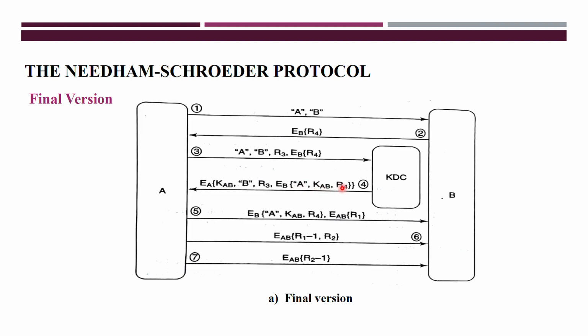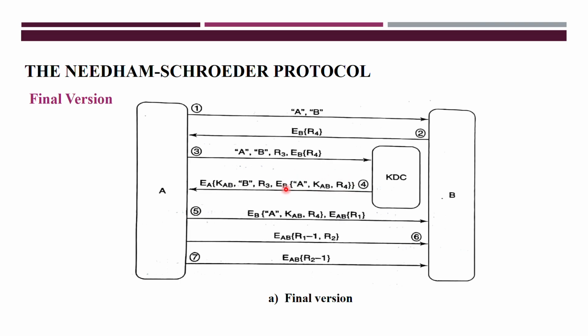This is the R4 received by B, because the KDC can decrypt that R4. For that R4, it concatenates two more things, the authentication of A and KB, and forwards that. What is this encrypted with?